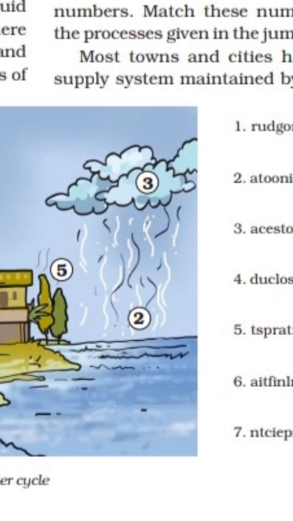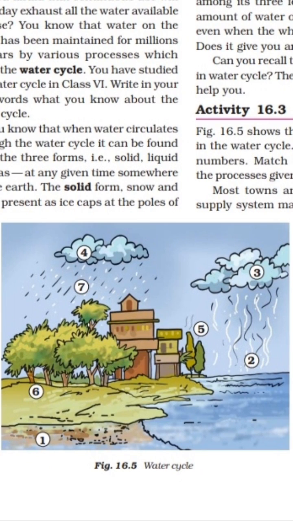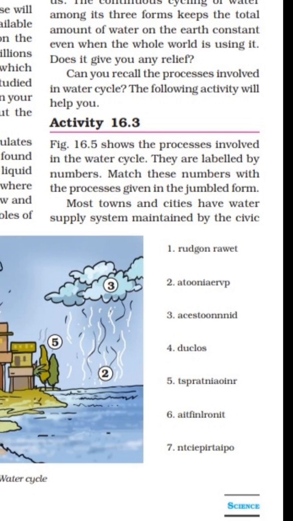Now see here in the figure. The first one shows groundwater. The second one shows evaporation. The third process shows condensation. The fourth process, cloud formation. Then the fifth one, transpiration. The sixth one, infiltration. And the seventh one, precipitation.